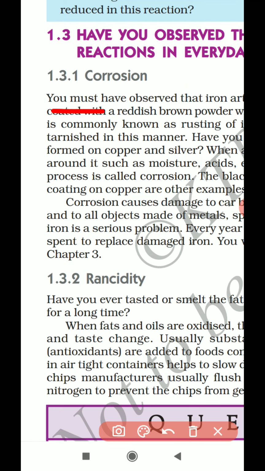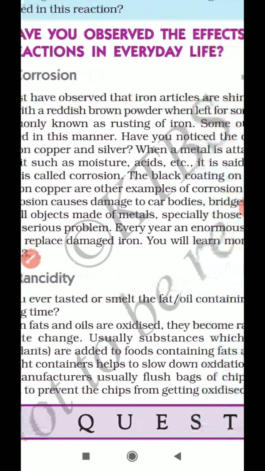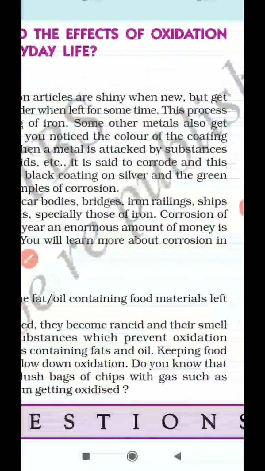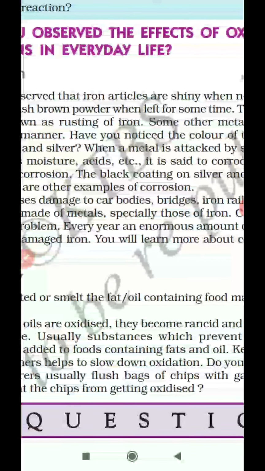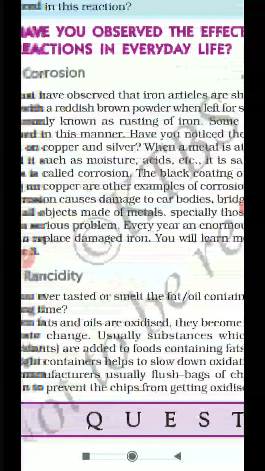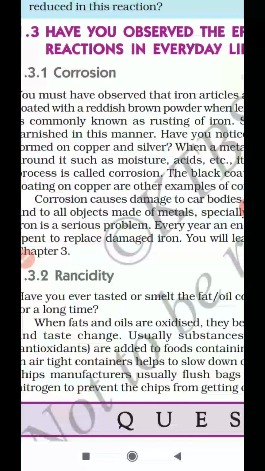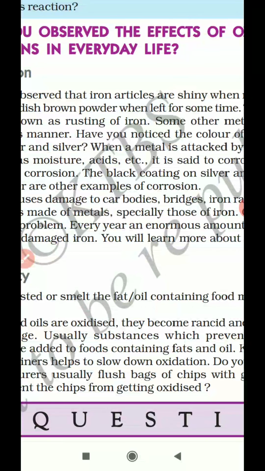Please read the sentence. You must have observed that iron articles are shiny when new, but get coated with a reddish brown powder when left for some time. This process is commonly known as rusting of iron. When you take an iron article from any shop, it will be shiny, meaning it has a lustrous property. After a few days, the shining property of the iron is reduced. This is nothing but rusting of iron.